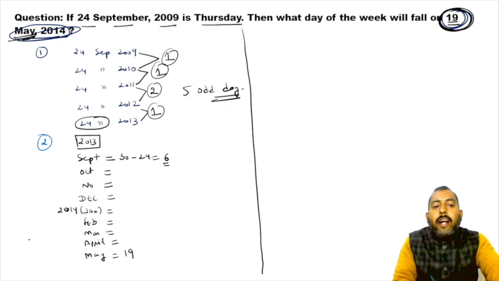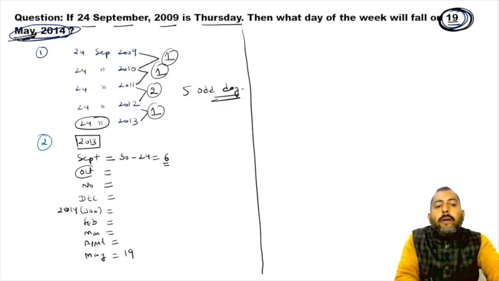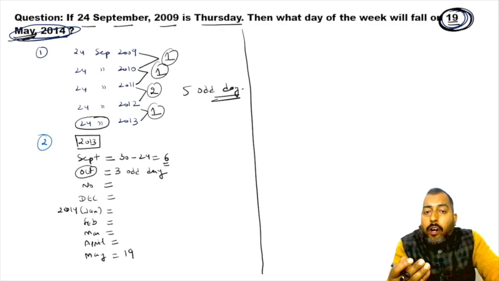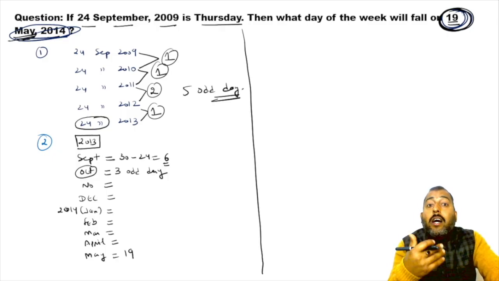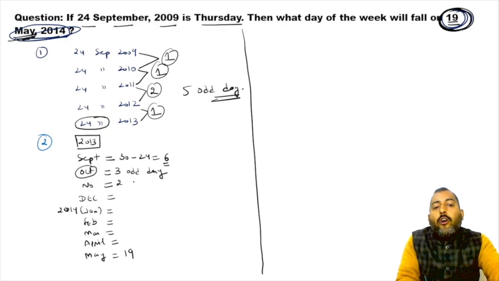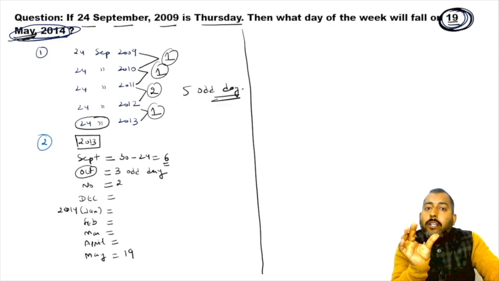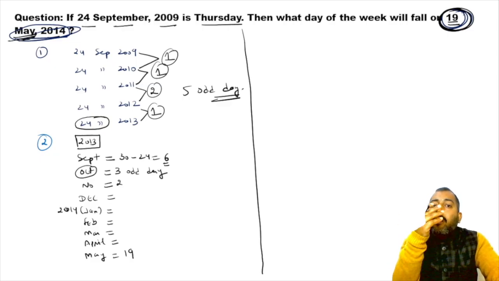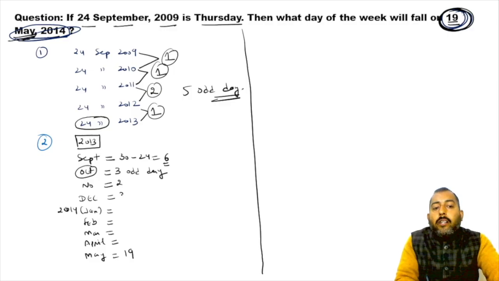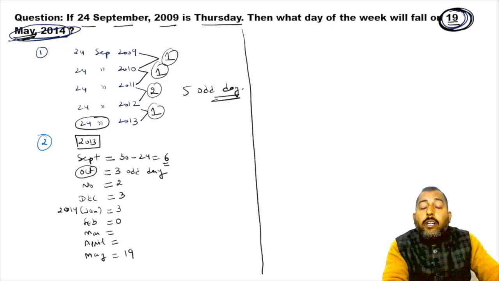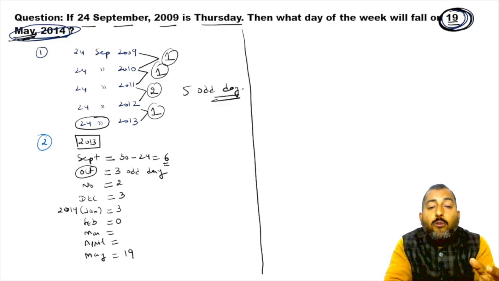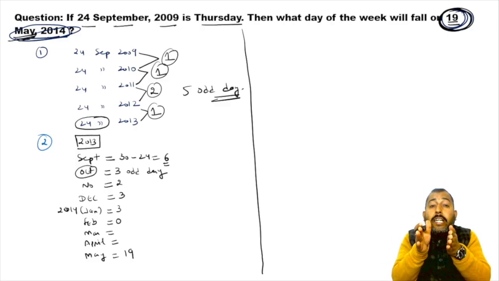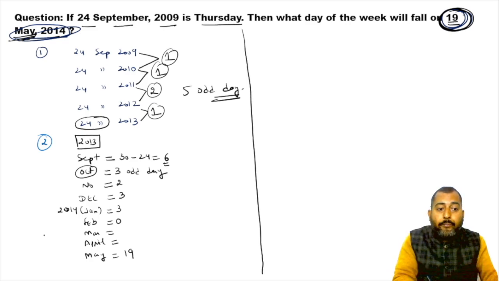Okay, now try understanding this. October month has been crossed completely, so how many odd days are there in October month? 3 odd days. Why? Because total days in October month are 31. In November, how many odd days? Only 2, because in November 30 days are there. 30 divided by 7, number of odd days are 2. In December 3, January 3, February, see 2014 is a normal year, so February month of 2014 will have only 28 days in it, that is why 0 odd day.